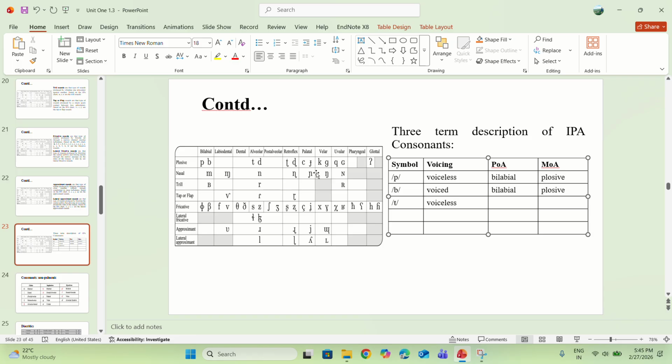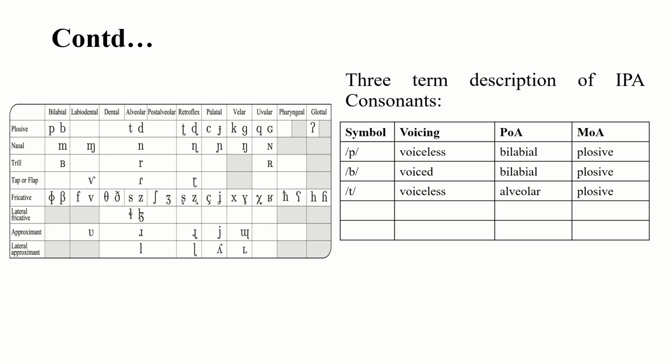And according to place of articulation, what is it? Alveolar. Okay, alveolar. And according to manner of articulation, what is it? Again, it is plosive. Okay, so in this way, you can describe all these 59 consonants which are given in the IPA chart.